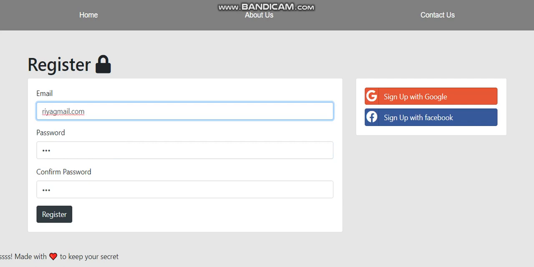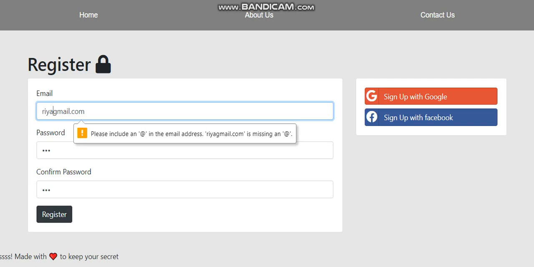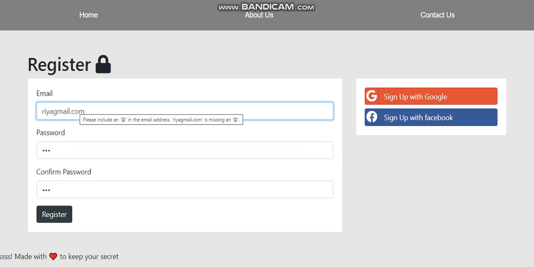So here, as you can see, there is ria@gmail.com. If I remove this at sign, what's going to happen? Now see, it is also asking, because this is an email, so it should require the at sign. If you do not add that, it will also show you an error. Okay, so here add it, sorry, and you can use some other name, because I have already registered with Ria. So you can give some other name like Riya's.